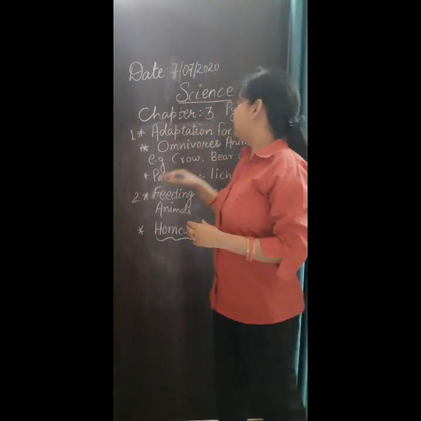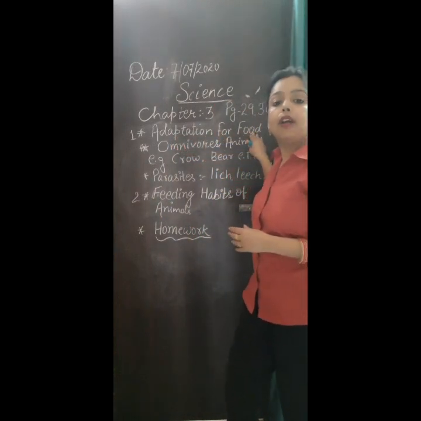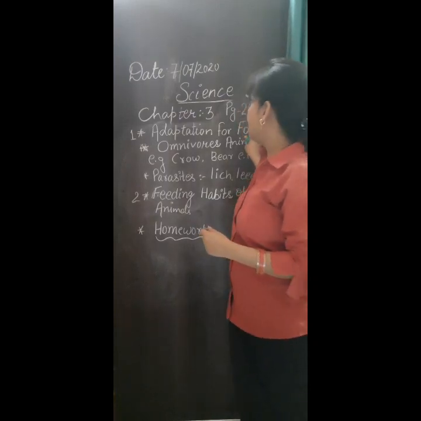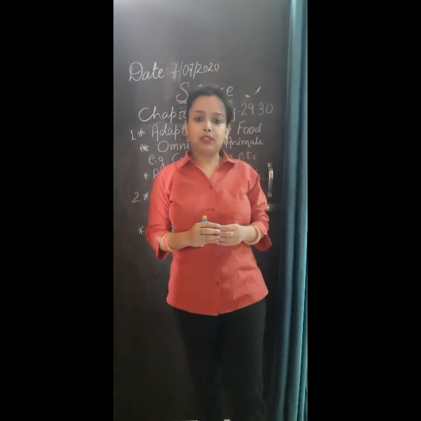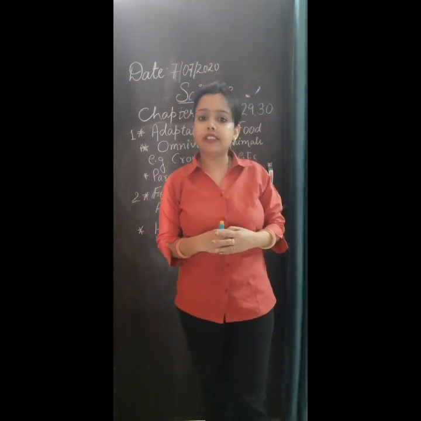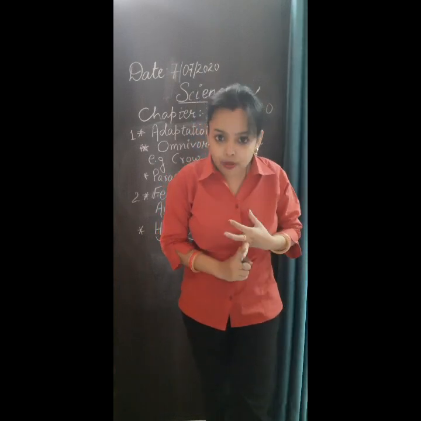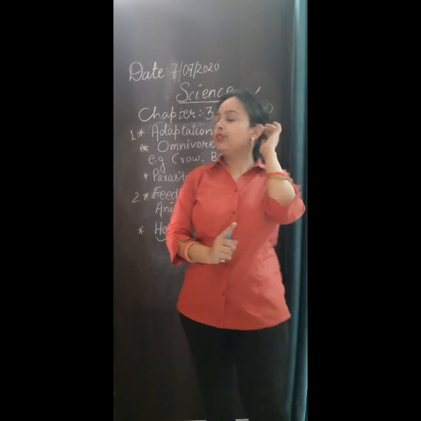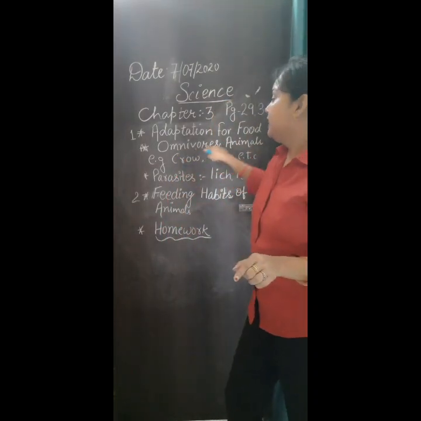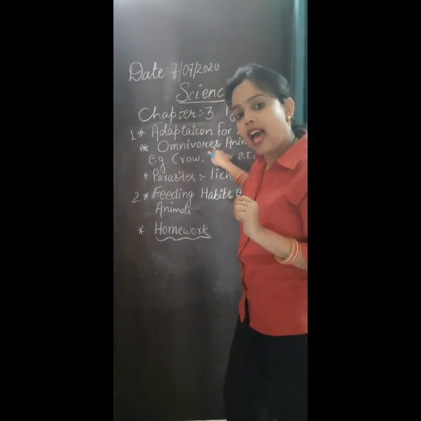On page number 29, there is a topic, adaptation for food. You remember that in the last session of video we already completed herbivorous animals and carnivorous animals. So today we will continue the same topic with the next heading, that is omnivorous animals.